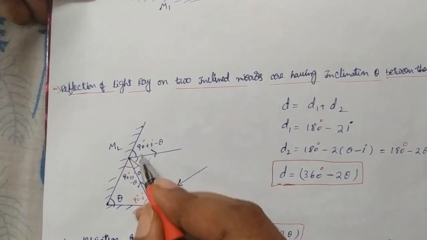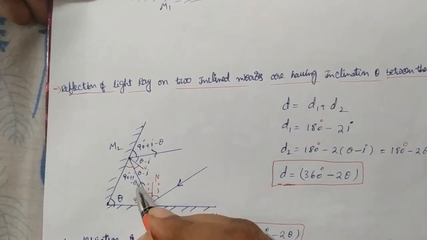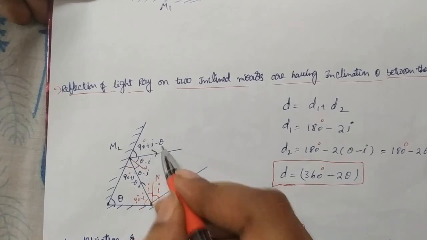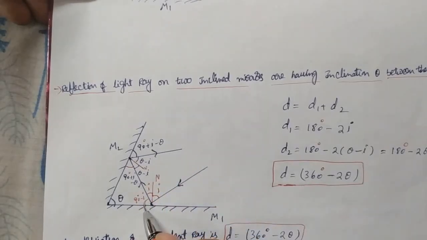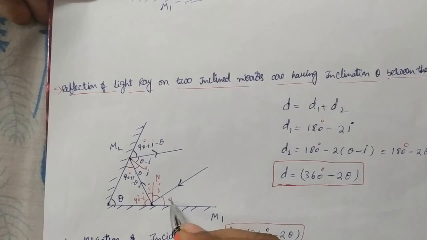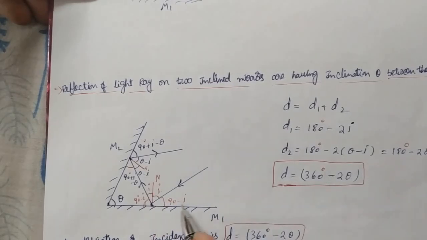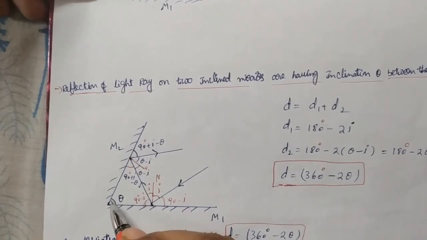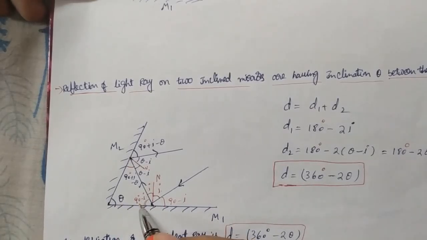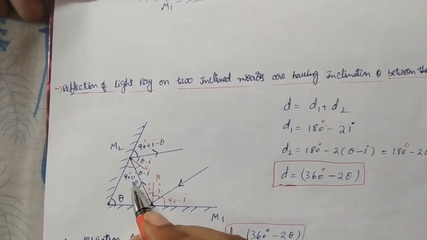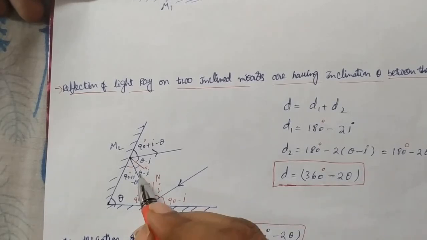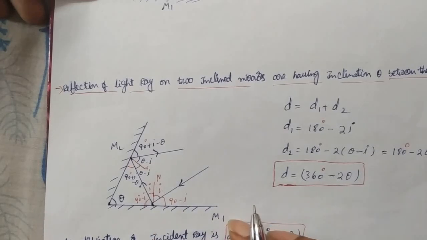These two angles are the same, 90 plus I minus theta, and this angle is 90 minus I, this also 90 minus I. Like this you get theta minus I.